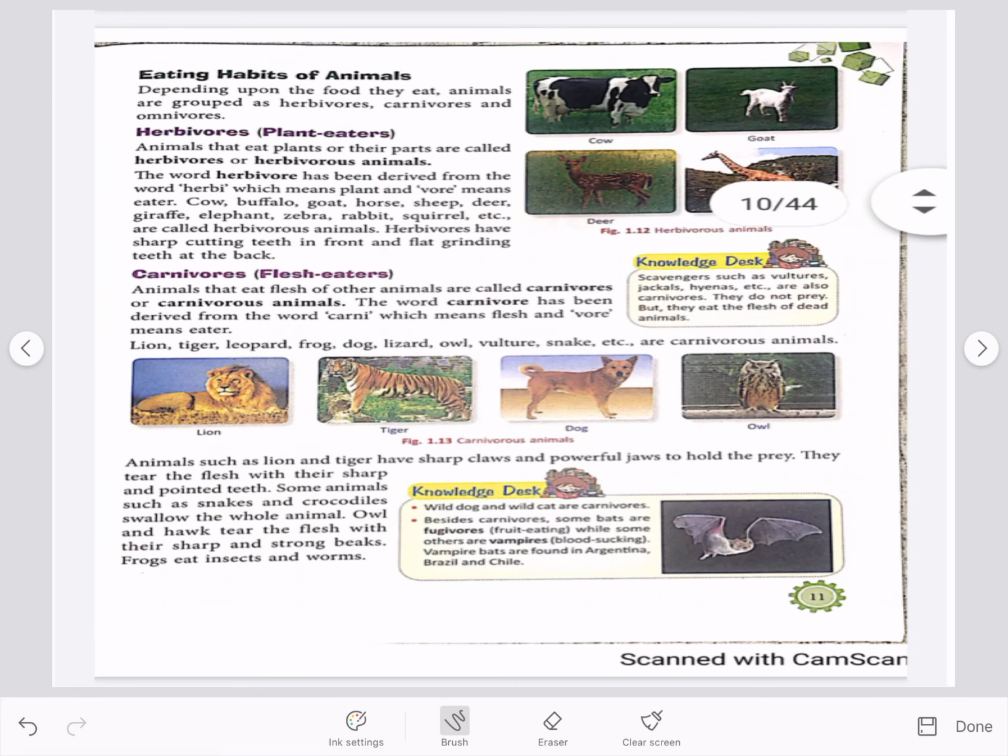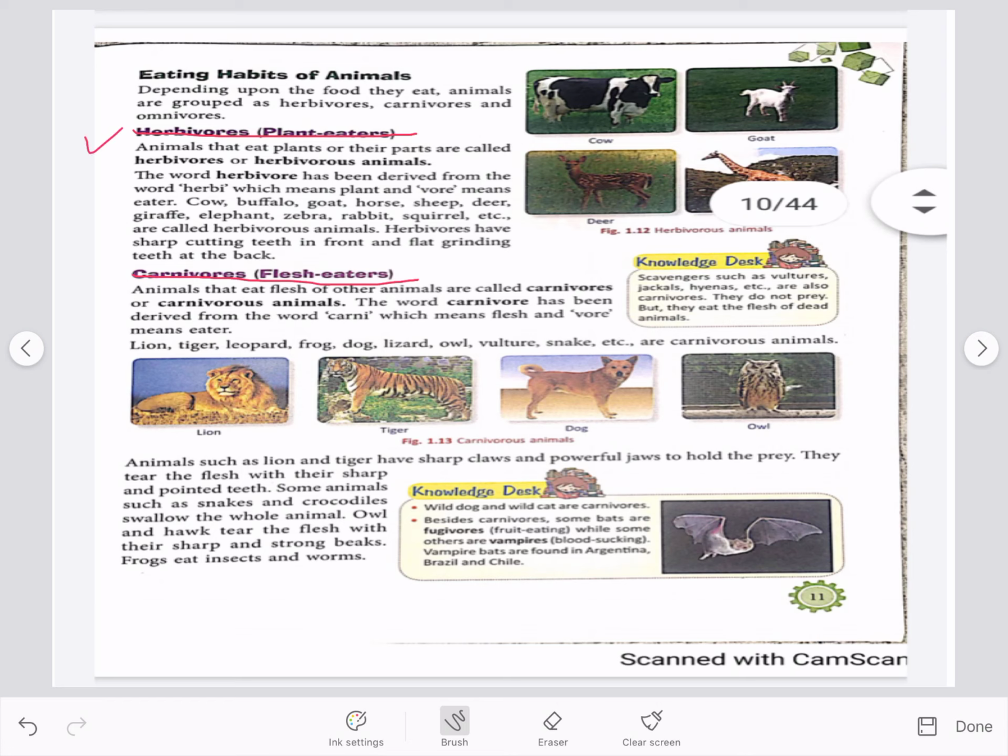Depending on the food habits of the animals, these are divided into 3 groups. First one is herbivores or plant eater animals. Second, carnivores, flesh-eating animals, and third group is the omnivores, which can eat both plants and flesh.